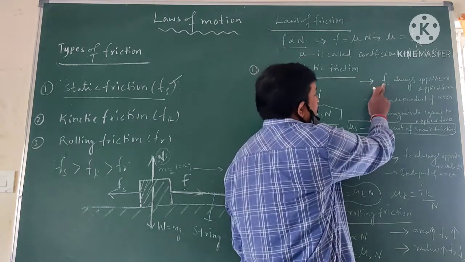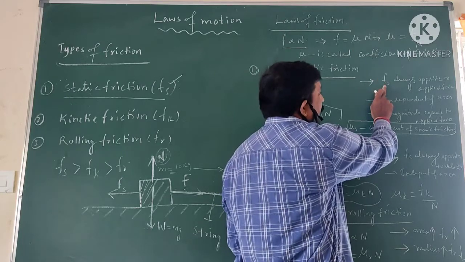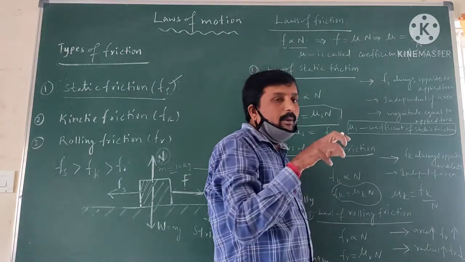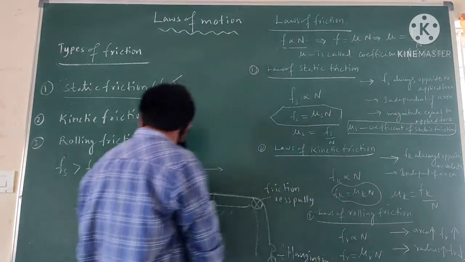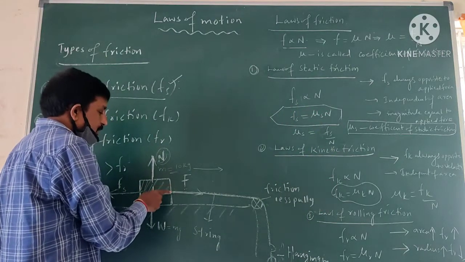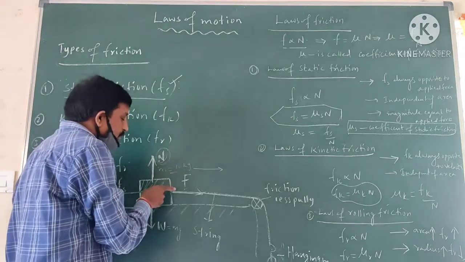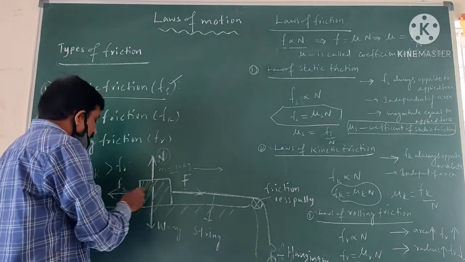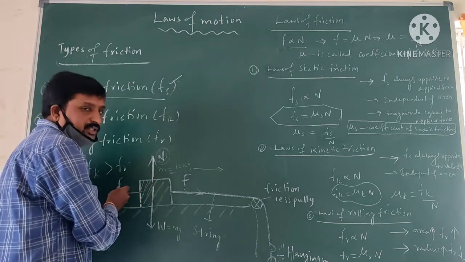The first one is, static friction force always opposes the applied force. For example, if the applied force is acting in the positive x direction, static friction force acts in the negative x direction.